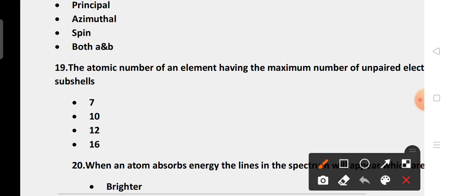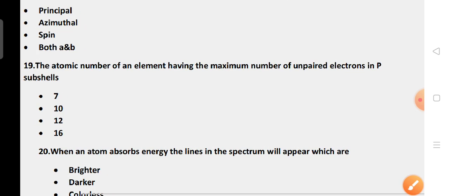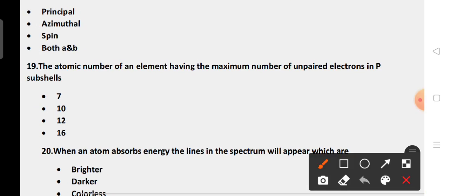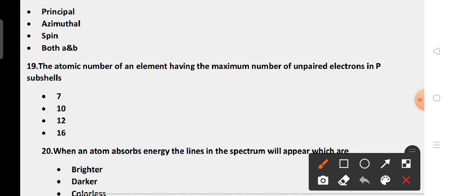What is the atomic number of an element having the maximum number of unpaired electrons in the p subshell? Option A is 7, option B 10, option C 12, option D 16. The correct option is 7. Option A is the right answer. Move to the next question.